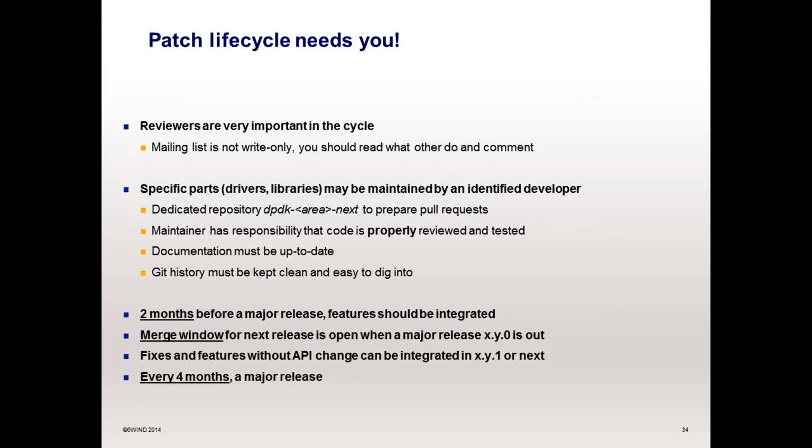Then another thing, we have to make a release every 4 months in order to sustain innovation. So the rule will be to have the release ready at least 2 months before.